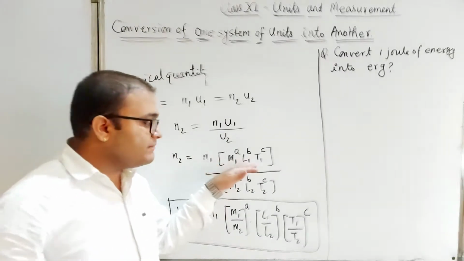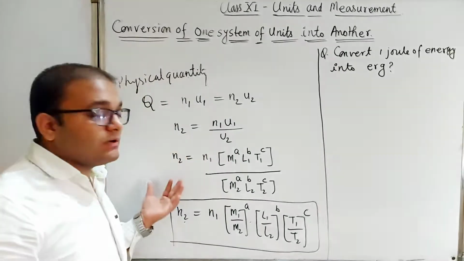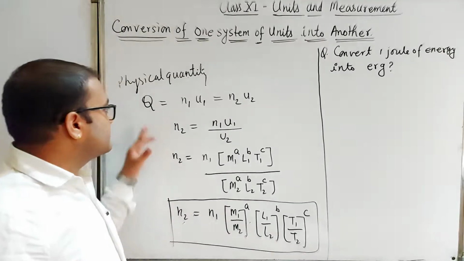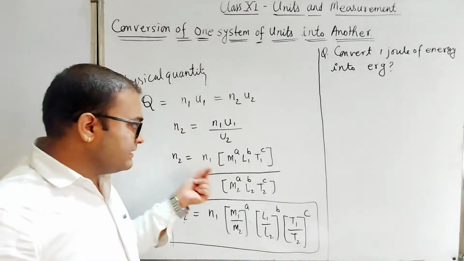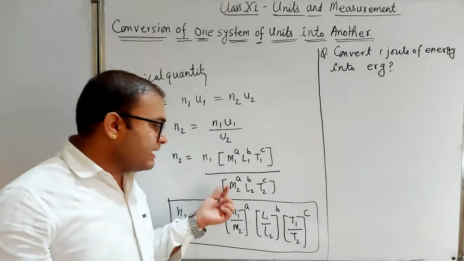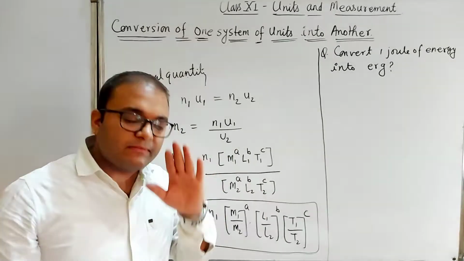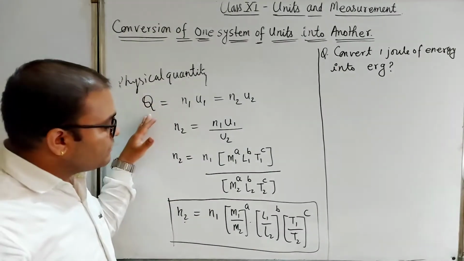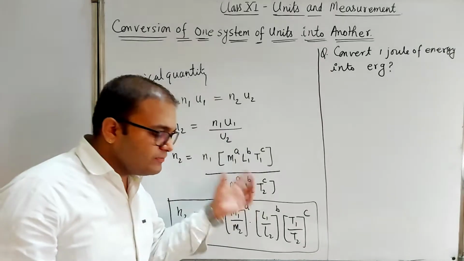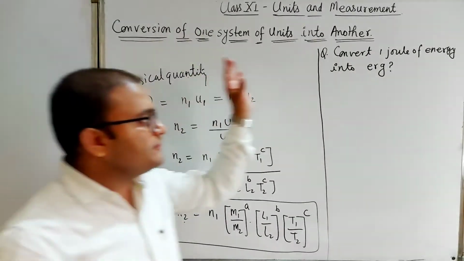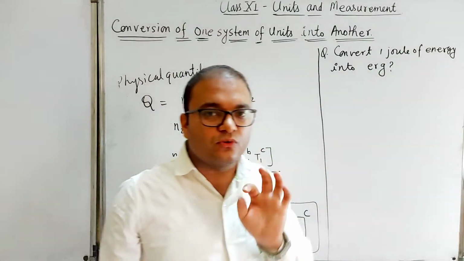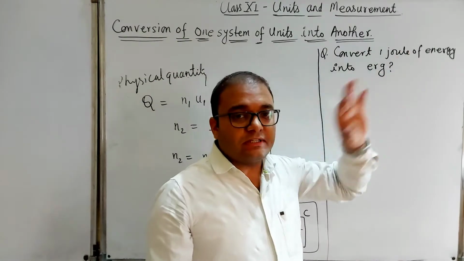These are the dimensions of the physical quantity which we have to convert in the first system of unit. And M2 L2 T2 are, suppose, the dimensions of the physical quantity in the second system of units. So here what is the physical quantity?